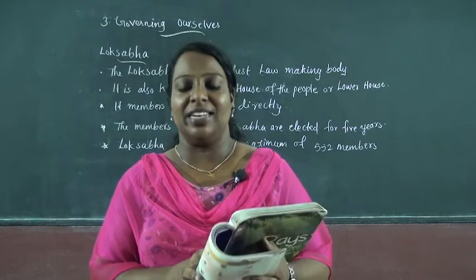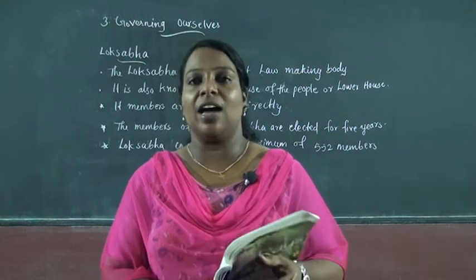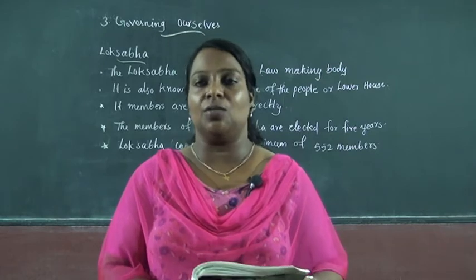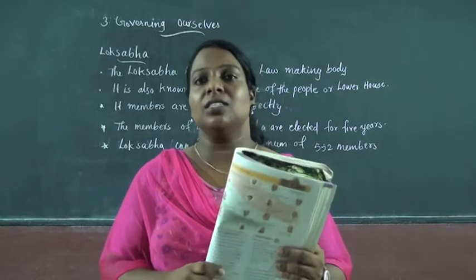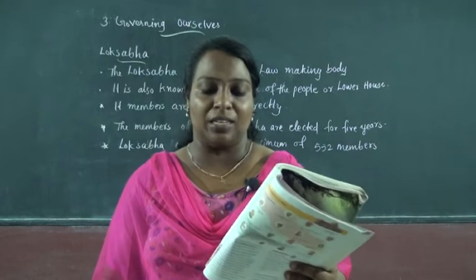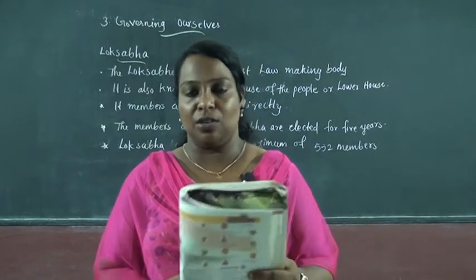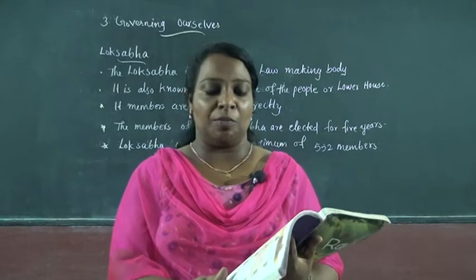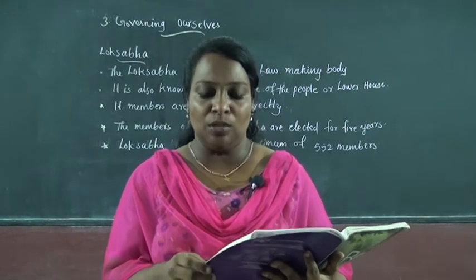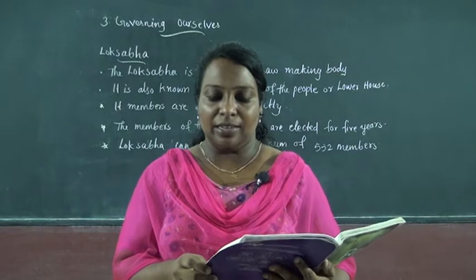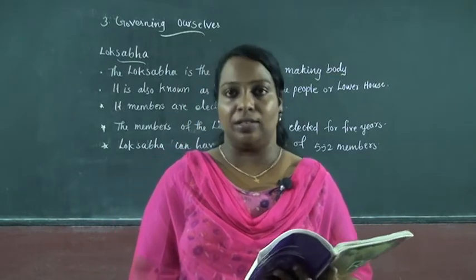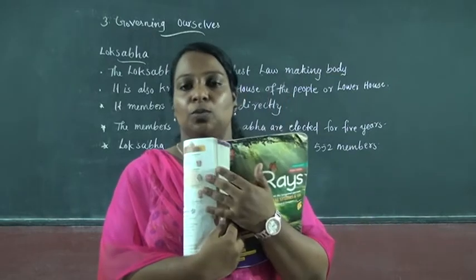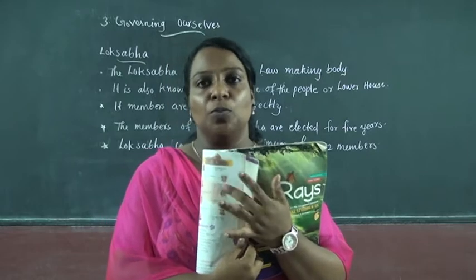From 1950 to 1962, Dr. Rajendra Prasad was the first president of India. You can see the presidents up to now in your textbook. Who is the president now, children? That is Ramnath Kovind. The picture is also in your textbook. Read your textbook properly.